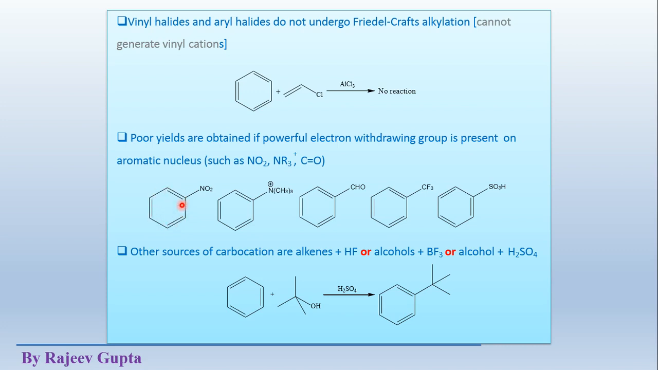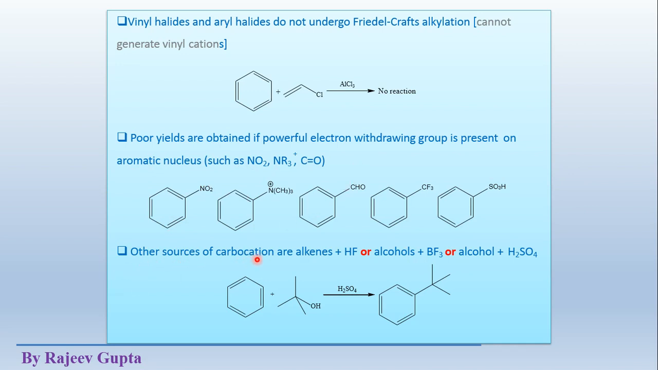So this ring becomes less reactive for this alkylation reaction. So the obtained yields are very poor. So this reaction is not good for these types of reactants, due to the lesser reactivity of these substrates towards the alkyl carbocations. So this is also a drawback or disadvantage of this reaction.